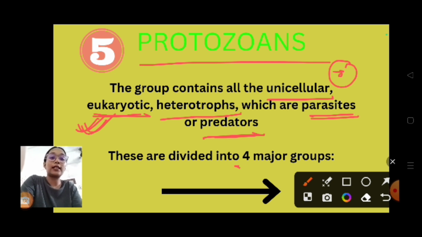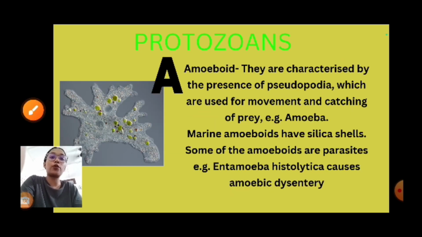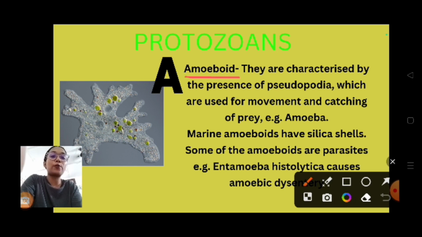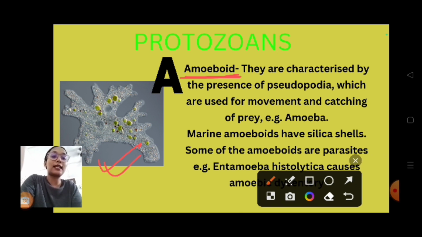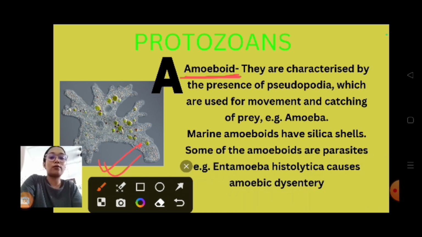These are divided into 4 major groups. So one by one we'll study the 4 major groups of protozoans. The first group is amoeboid protozoans, amoeba. See the diagram. Amoeba. They are characterized by the presence of pseudopodia, that is false feet, which are used for movement and catching their prey.